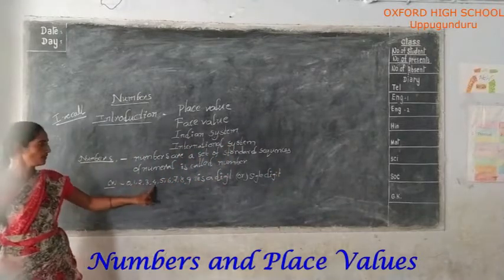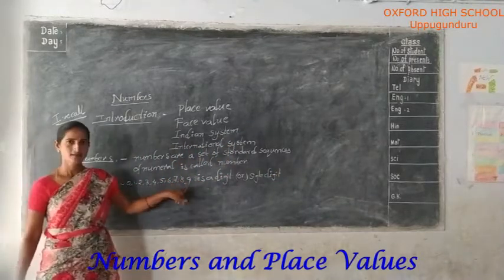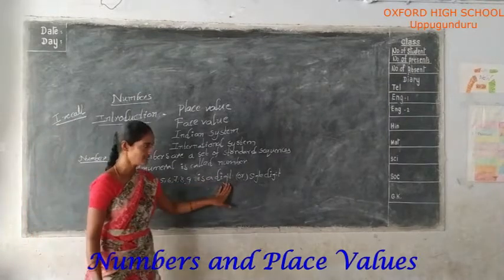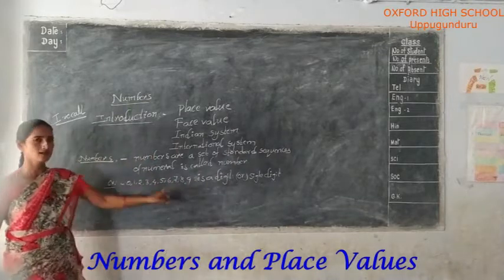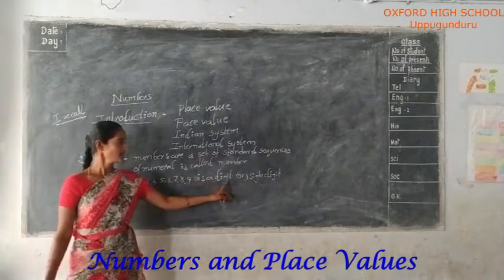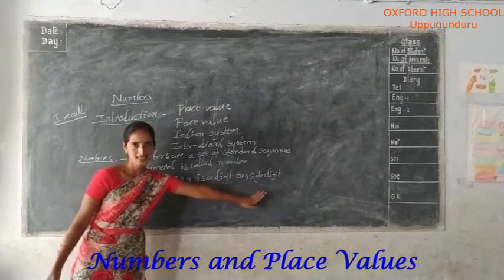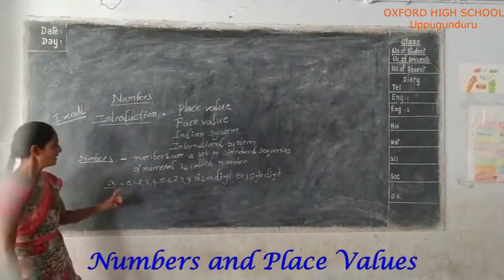Zero to 9 is a digit or single digit. Okay.